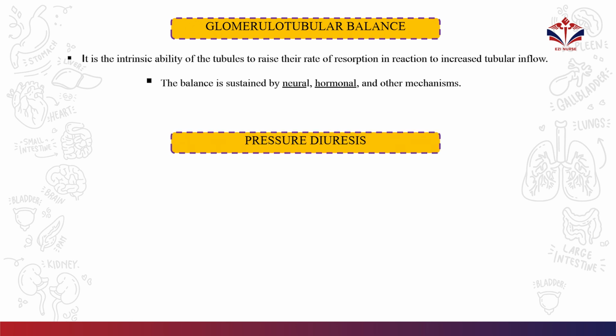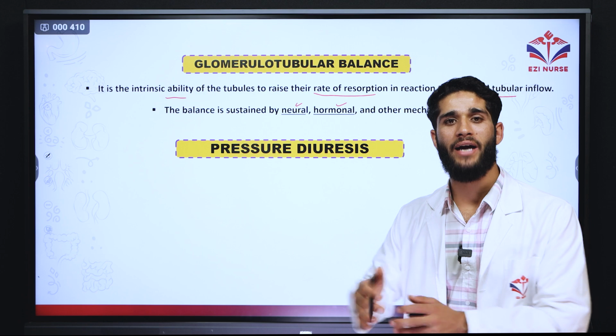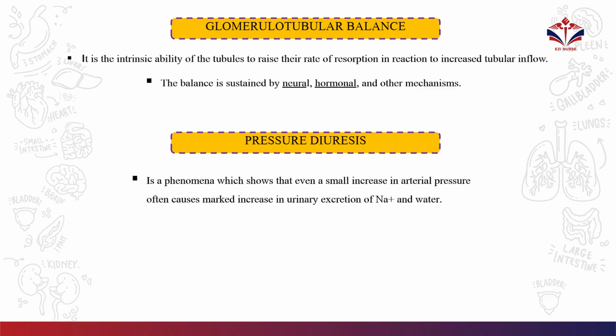Now finally, the pressure diuresis. Here the pressure is going to act on the regulation. How? In a phenomenon, if there is an increase in the arterial pressure in the arterioles, it causes an increase in the urinary excretion of sodium and water.